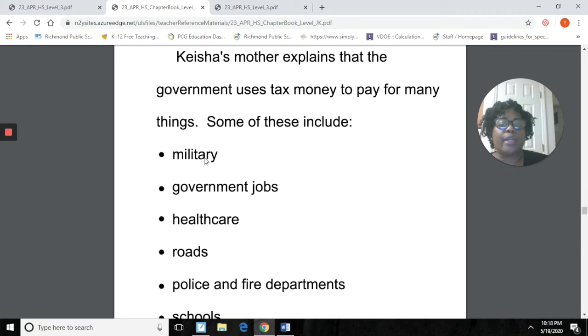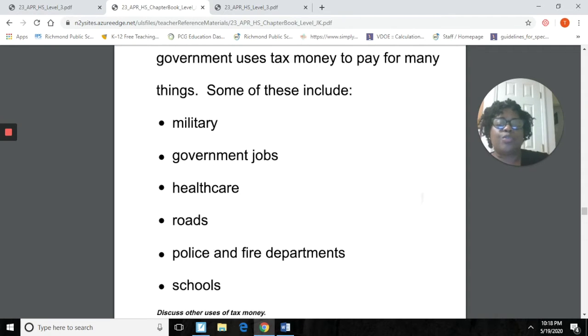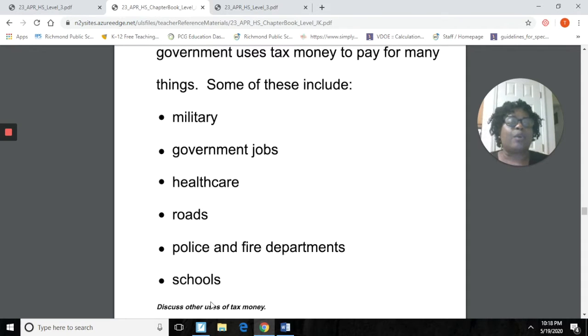Did you say military? You may have said, well, oh, I remember that some of the tax money is used for healthcare. Some of it's used for schools. And guess what? Do you know, if you've ever been to a national park, like I think it's called Yosemite Park. That's a national park out there. It's way out on the west coast, and it is a park that's maintained by the federal government.